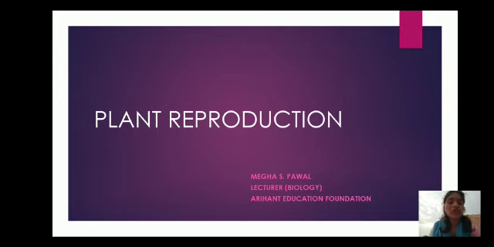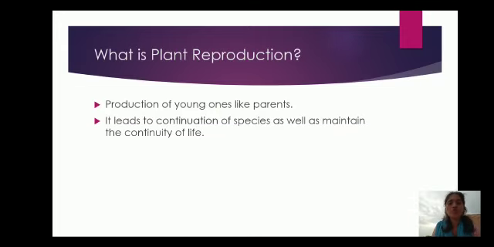Today I am going to discuss the topic plant reproduction. So first, what is plant reproduction? Reproduction is the production of young ones like the parents. Reproduction is an essential process as it leads to continuation of species as well as maintaining the continuity of life.